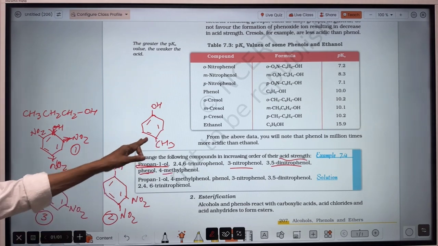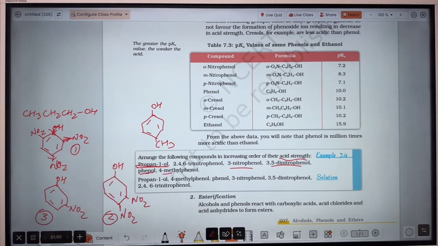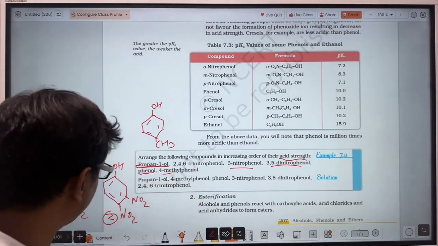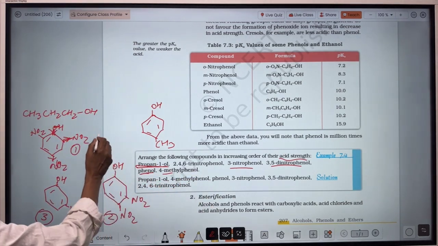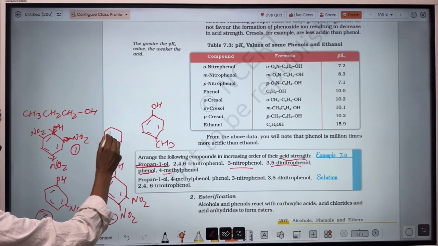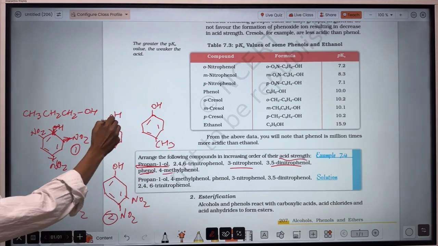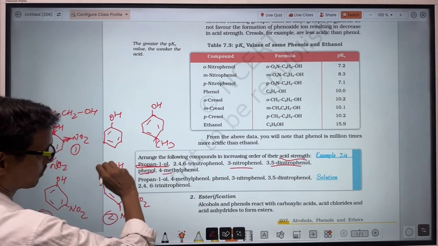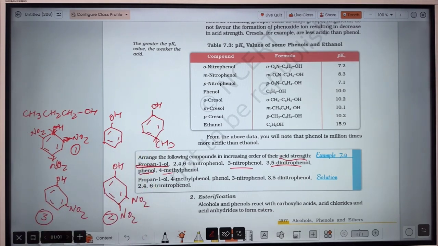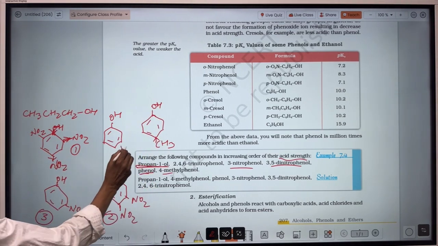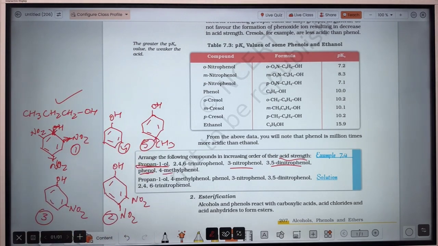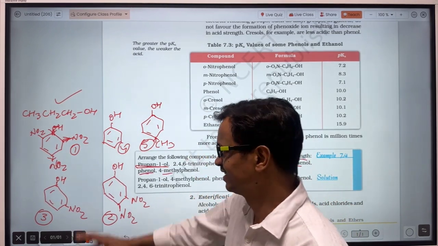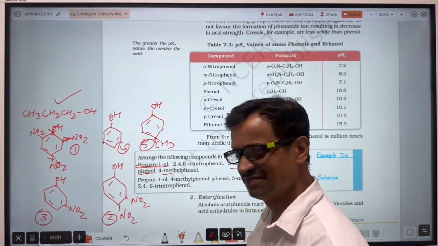And when you watch out about these compounds, one is phenol, and also 3-nitrophenol. Phenol was also here. So in phenol, there is nothing to release the electron. And in this case, this methyl group will provide electron, so the stress on the OH bond will decrease. So that's why after here, third, this will get fourth position, this will be fifth, and you already know that alcohol possesses less acidic strength than that of phenol. So that will be the order.